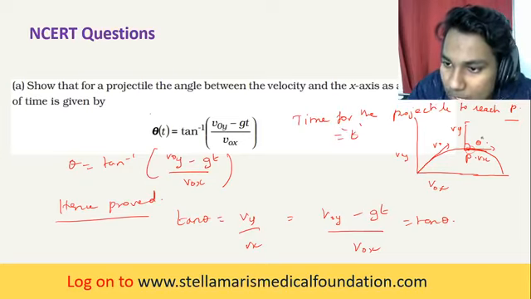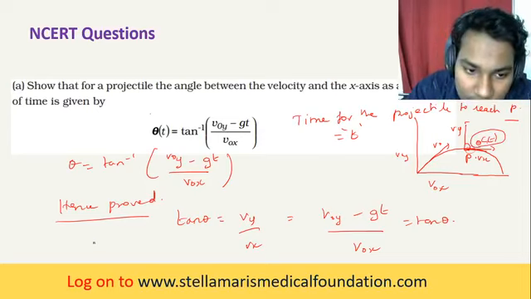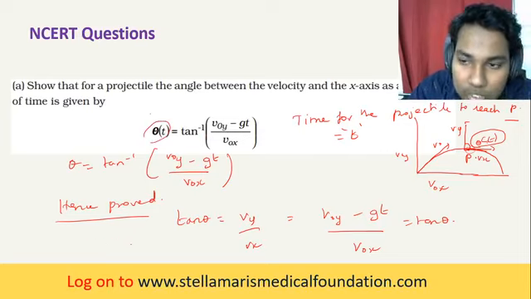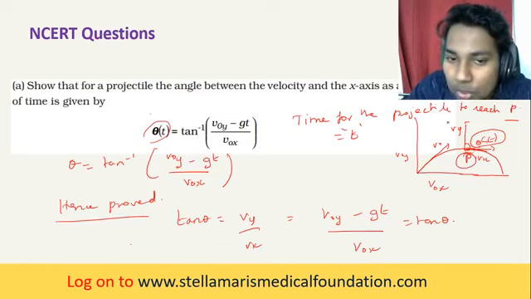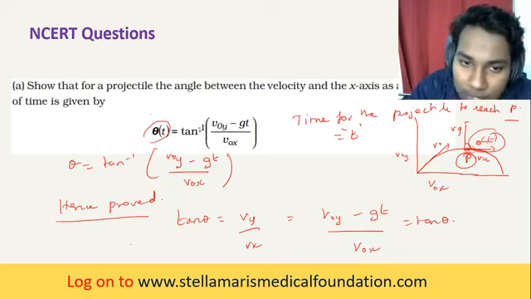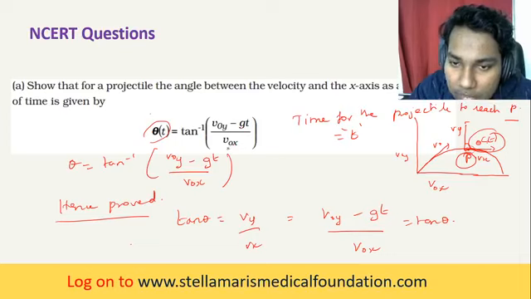So this becomes a function of time, because it takes some time to reach the point P. So here theta is represented as a function of time: theta of t is equal to tan inverse of (v naught y minus gt) by v naught x.